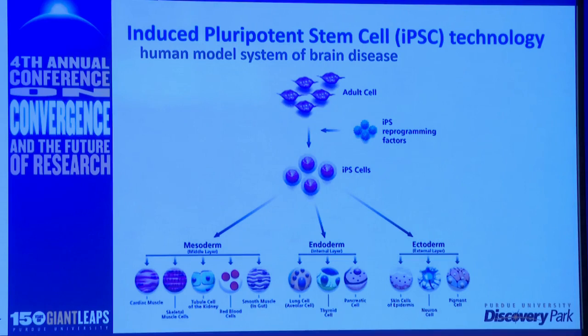So this technology allows you to take, say, a skin biopsy from an individual, turn that skin cell into a pluripotent stem cell, which is able to be differentiated into any cell of our body. Why that is particularly special is because you no longer have to know ahead of time what someone's genetic risk is, as long as you know that individual might have been at greater risk than another individual, because that entire genome of that individual is represented in that individual's stem cells.